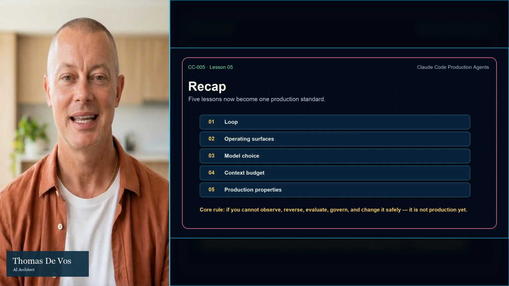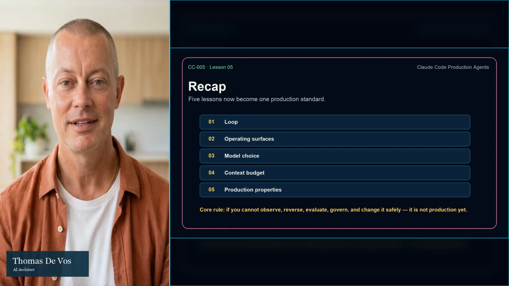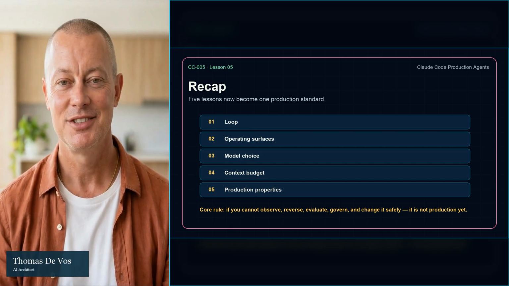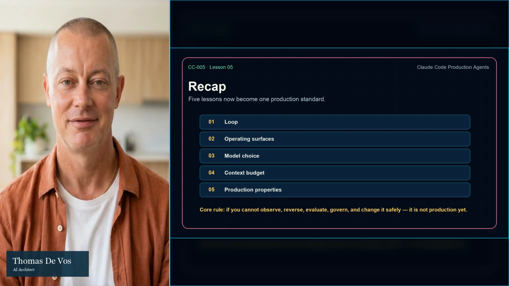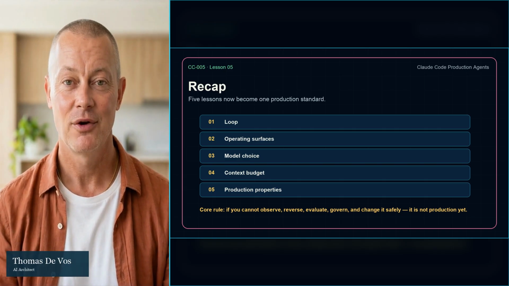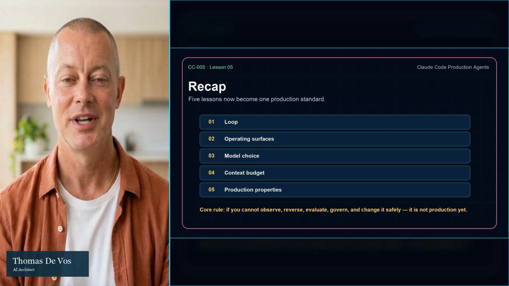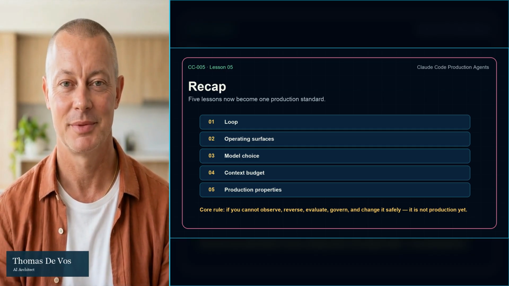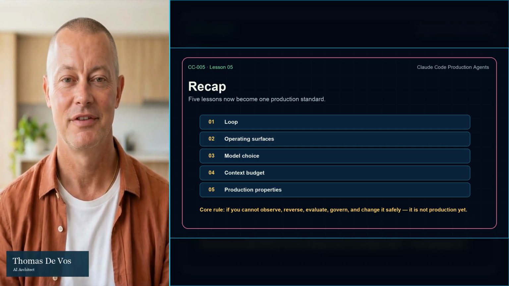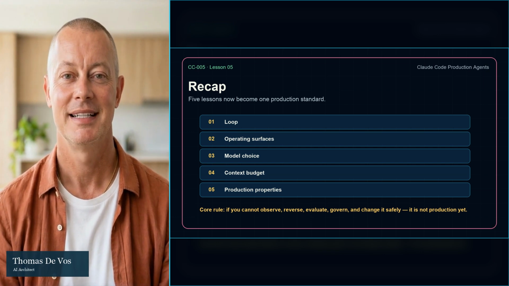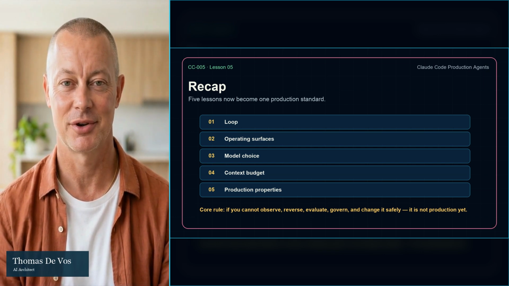Let us recap Lesson 5. In Lesson 1, we learned the loop. In Lesson 2, we learned the operating surfaces. In Lesson 3, we learned model choice by workload shape. In Lesson 4, we learned context as a budget. In Lesson 5, we defined production with 5 properties: observable, reversible, evaluable, governable, and change controlled.